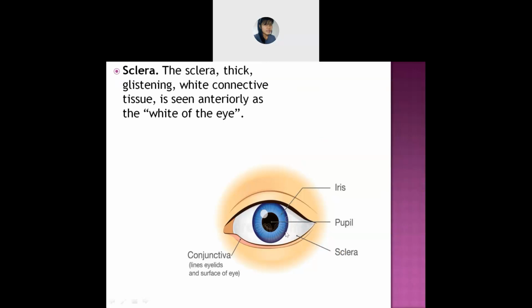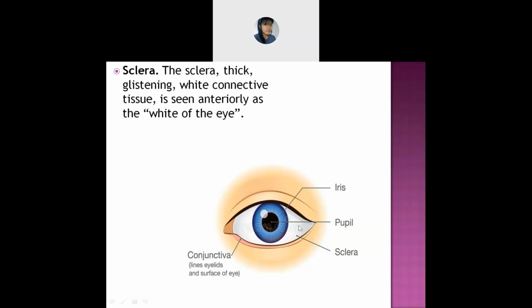It is made of connective tissue. About the tissue cells and all, we will discuss in the afternoon class, which I have again in physiology. So the sclera is made up of white connective tissue.